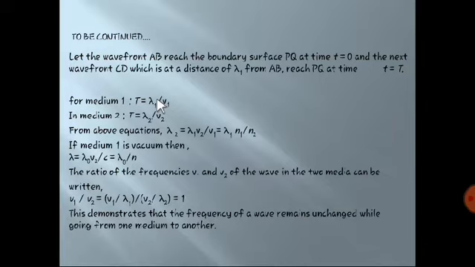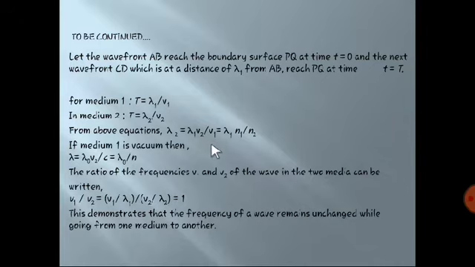Lambda 1 is the wavelength of light in the rarer medium. Lambda 2 is the wavelength of light in the denser medium. V1 and V2 are the velocities of light in the rarer and denser medium respectively. From the above equations, as the LHS is the same, we can equate the RHS. So we get lambda 1 by V1 equal to lambda 2 by V2, and by rearranging the terms we get lambda 2 equal to lambda 1 V2 upon V1.